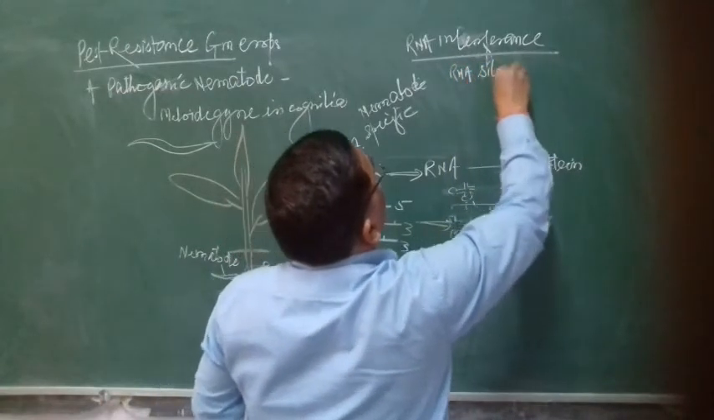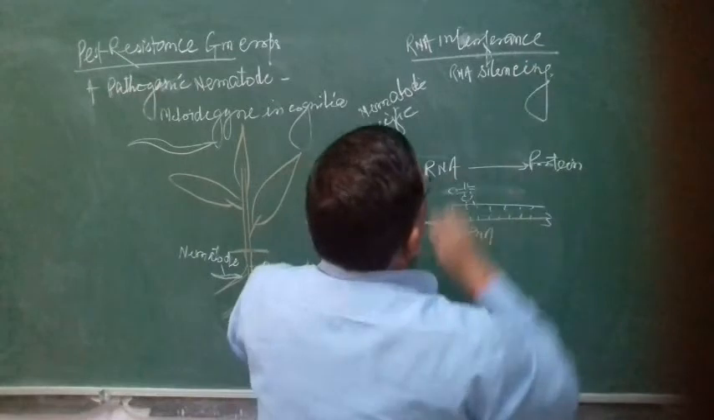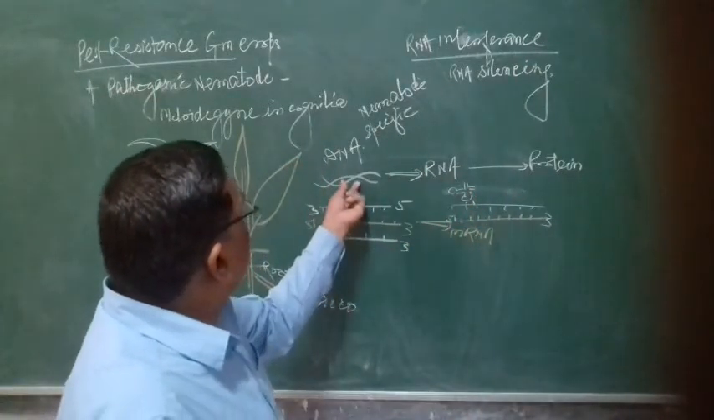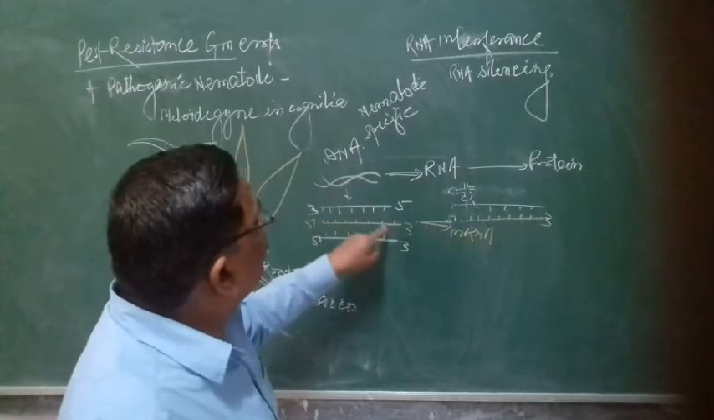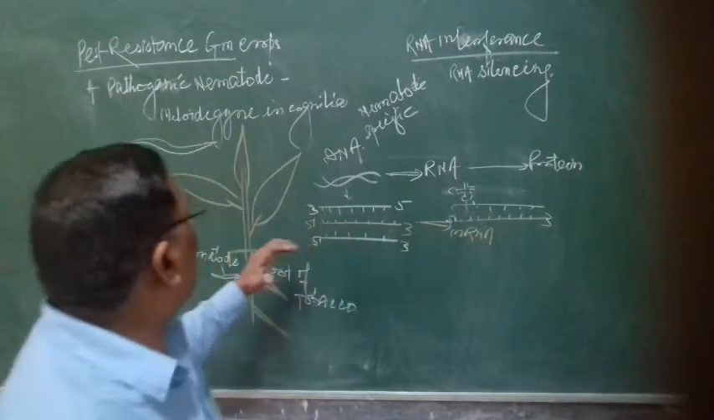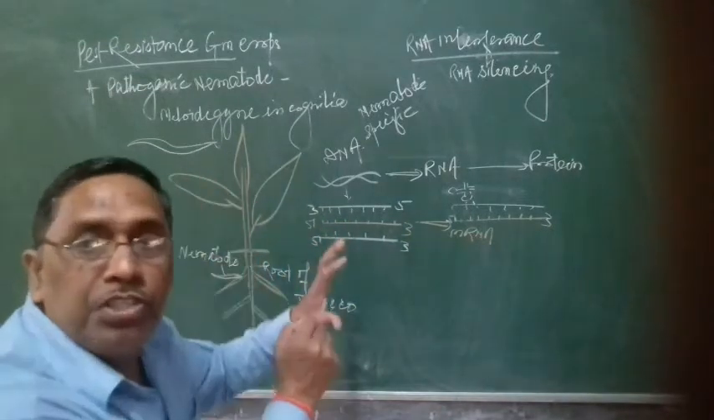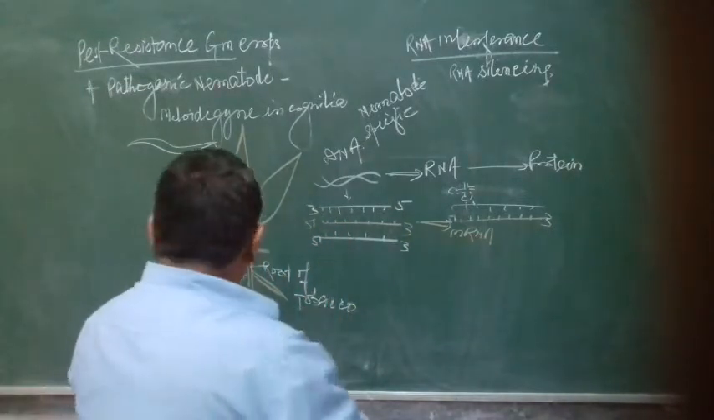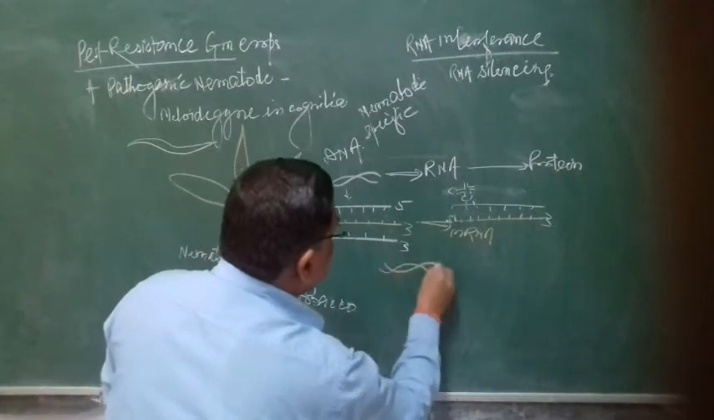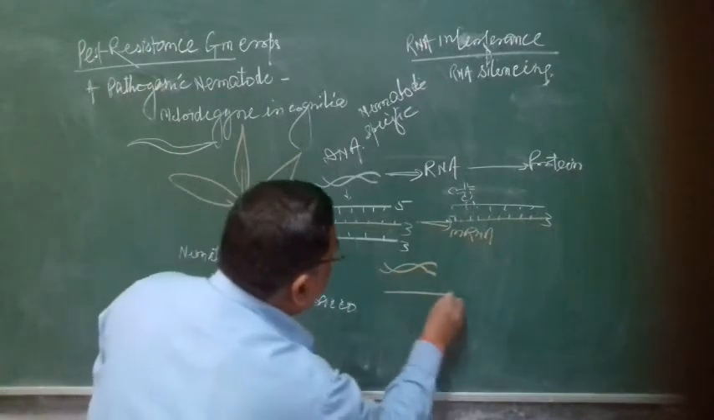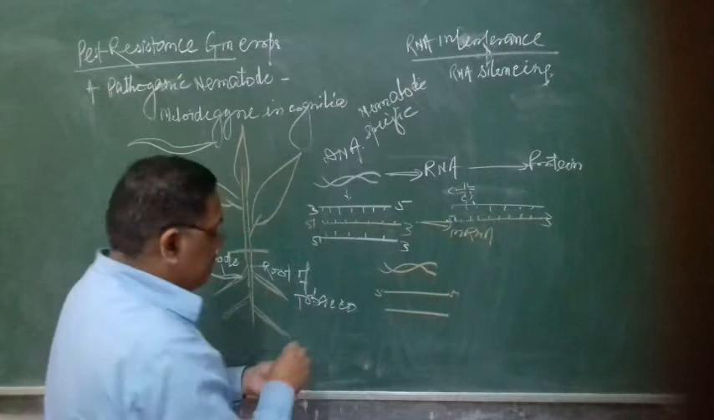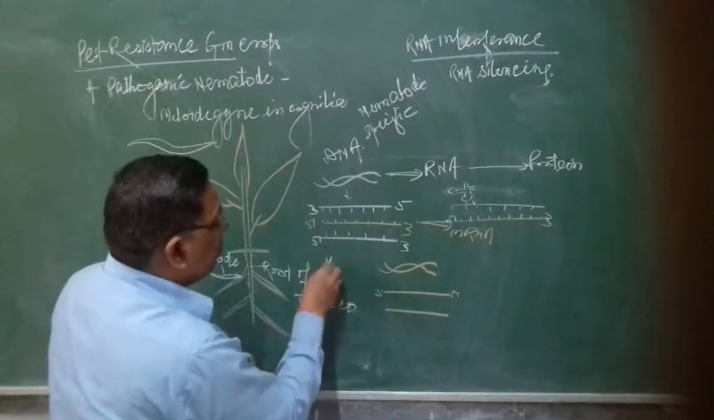or RNA silencing. How is this RNA silencing possible? Generally, only one strand of DNA produces RNA naturally. But suppose we want to make this plant resistant to the nematode. The nematode-specific gene is taken here. It contains two strands, 3 to 5. This is the nematode-specific gene.